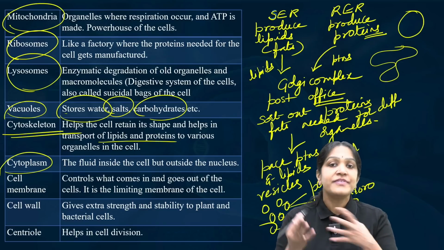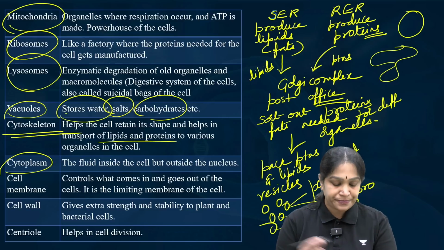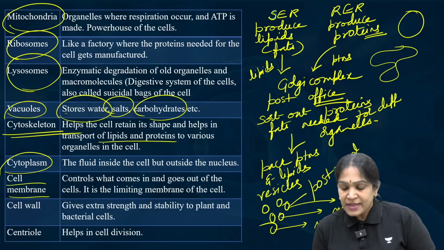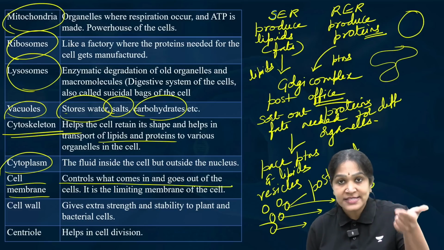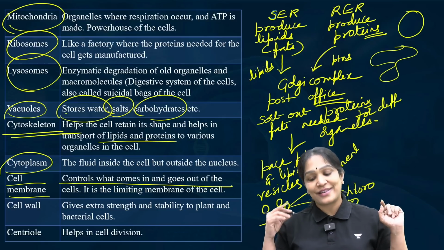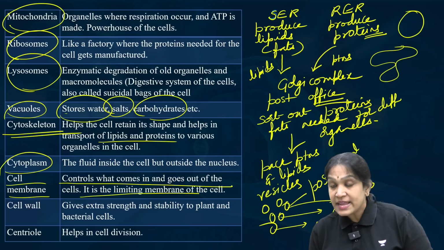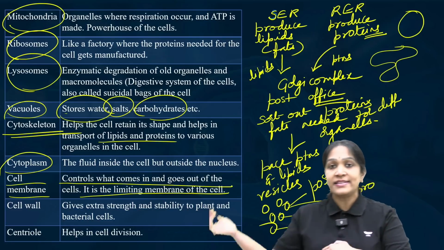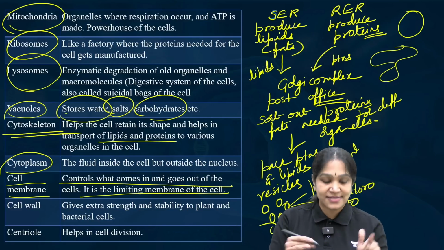Cytoplasm. I told you this is like the medium. It is the fluid in which all these organelles are present. Cell membrane. It controls what comes into the cell and what goes out of the cell. If this is not there, there is no cell at all. It is the limiting membrane of the cell. Outside this, it's not the cell. Inside this, it is the cell.